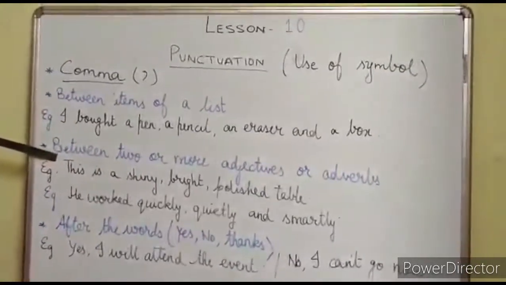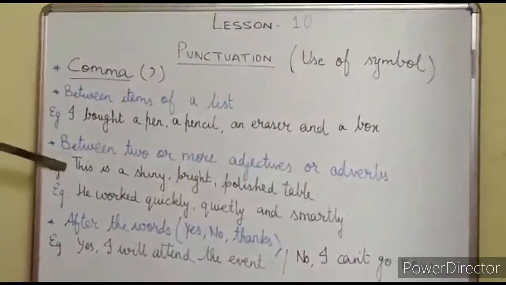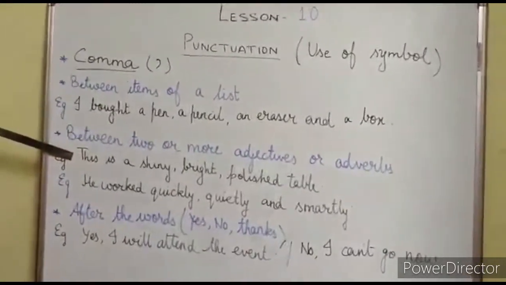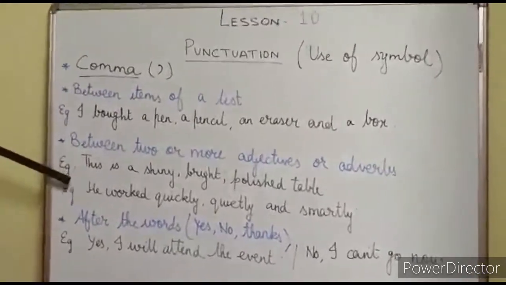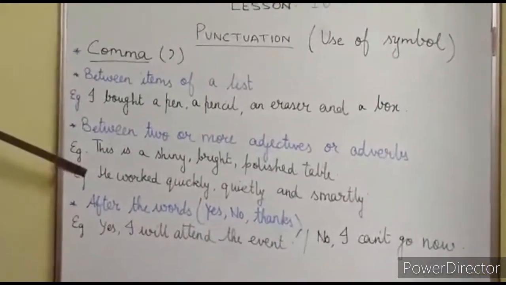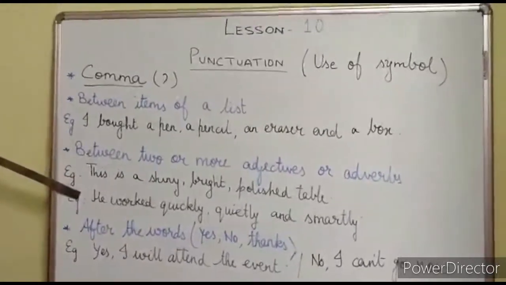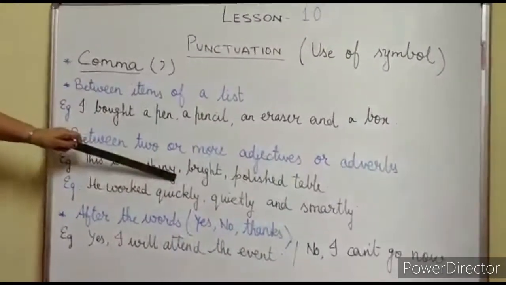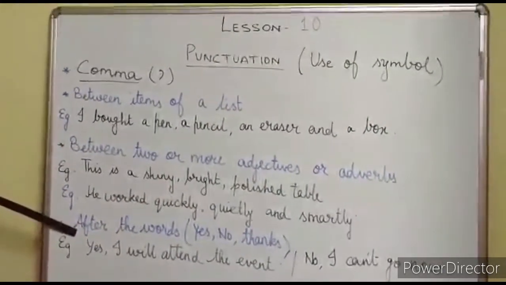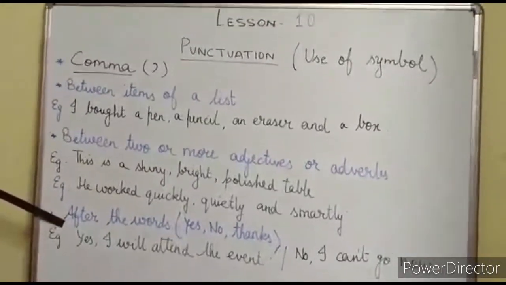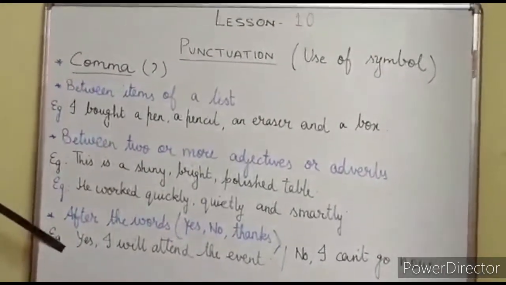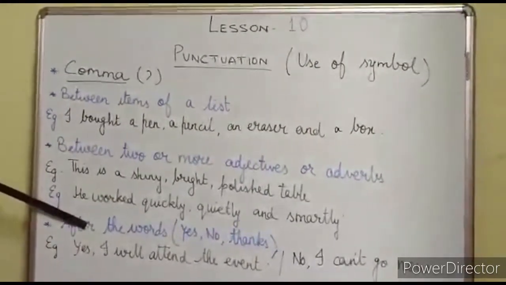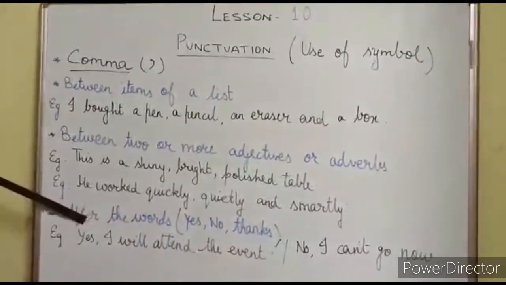Number 2, between two or more adjectives or adverbs. The first sentence, example of adjectives: this is a shiny, bright, polished table. And the second one: he worked quickly, quietly, smartly and confidently. So everywhere we have to put the comma to separate and even to give a small pause. And the third one, after words like yes, no or thanks. Example, yes, I will attend the event. And the next one is no, I can't go now.